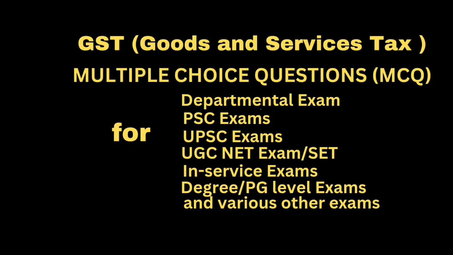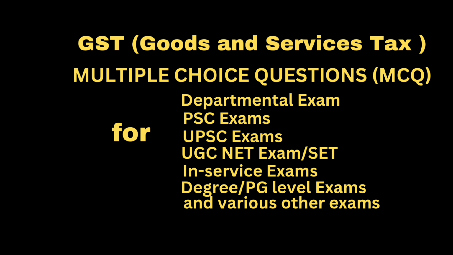Next question: which of the following shall not be included in value of supply? Option A, commission. Option B, late fee or penalty for delayed payment of any consideration for any supply. Option C, GST. Option D, interest. Correct answer: option C, GST. That is, which of the following shall not be included in value of supply? Answer: GST.